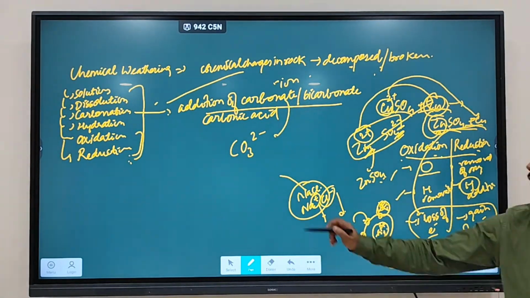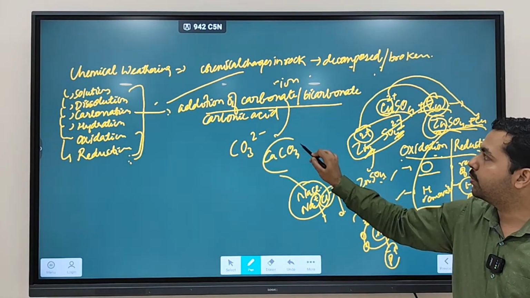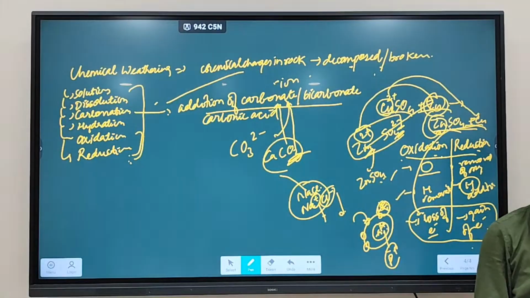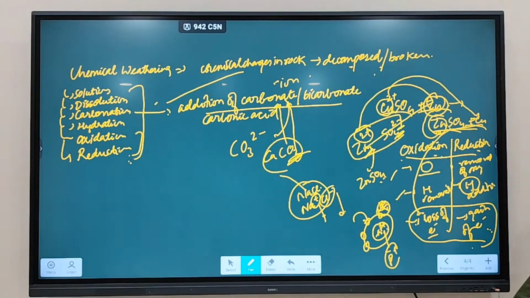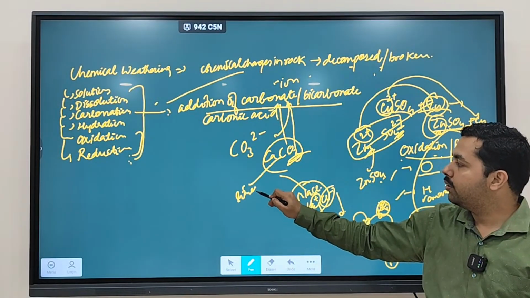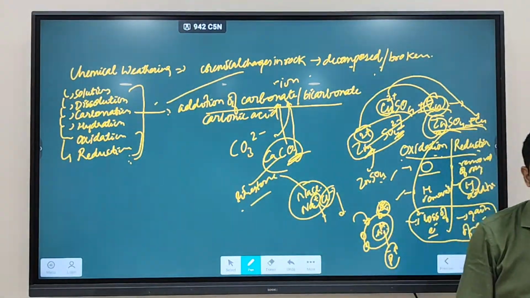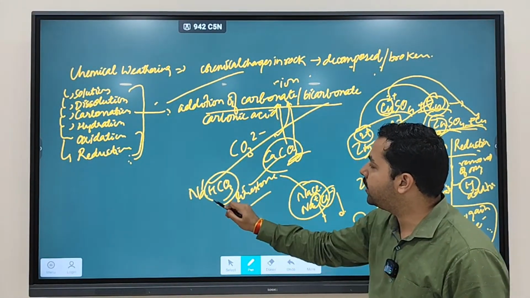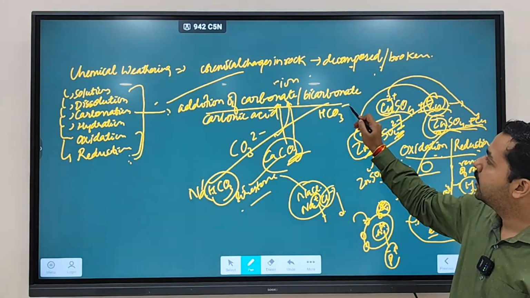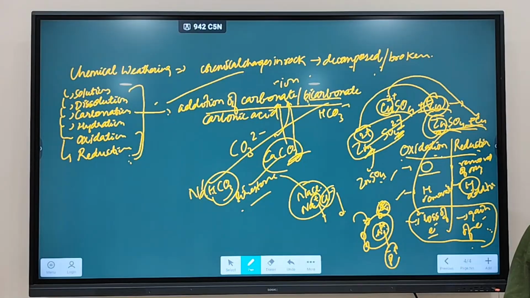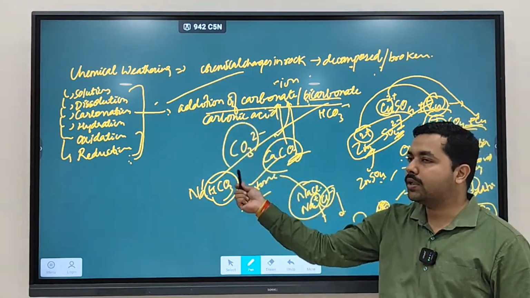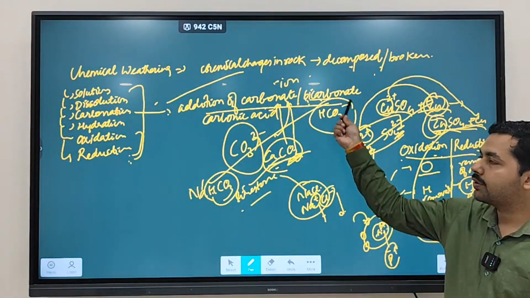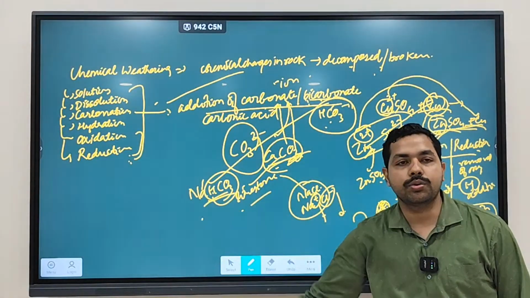Like we have CaCO3, calcium carbonate. Addition of which ion is happening? Carbonate ion. CaCO3 is limestone. So calcium carbonate is your limestone. Clear? Any doubt regarding this? Like you have sodium bicarbonate, NaHCO3. When you have addition of this HCO3- ion, it is called a bicarbonate. What is carbonate? Addition of CO3 2-, like you see in calcium carbonate. What is bicarbonate? Addition of HCO3-, like sodium bicarbonate.